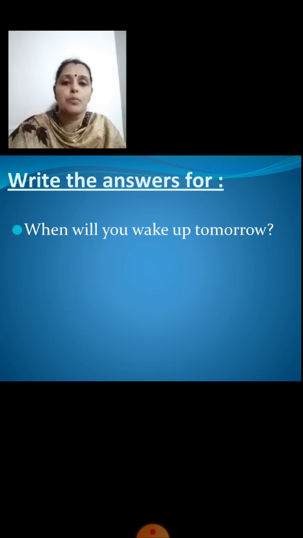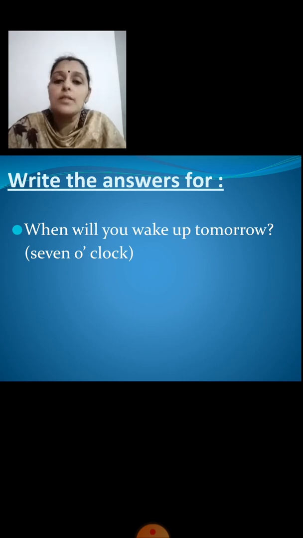When will you wake up tomorrow? Write the answer for this. The time given is 7 o'clock. So what should the answer be for this?